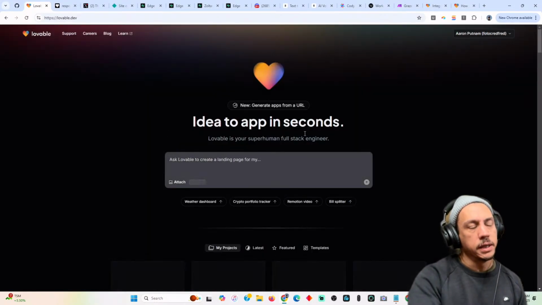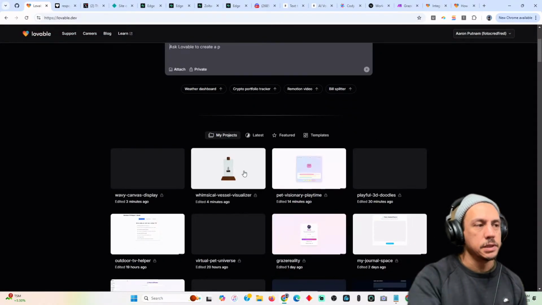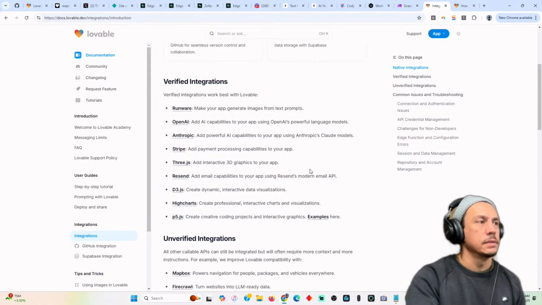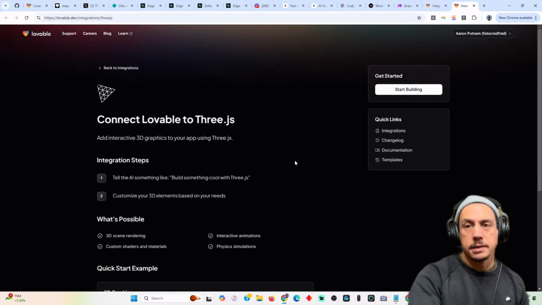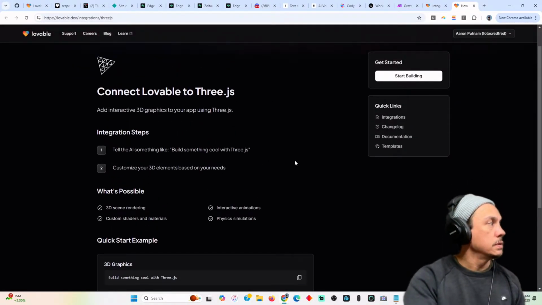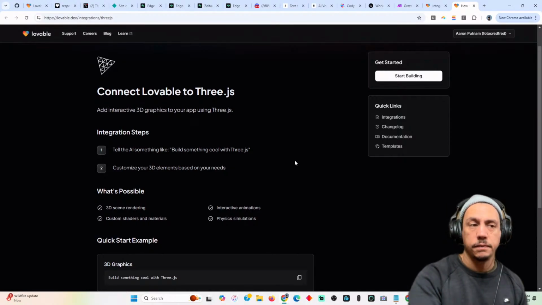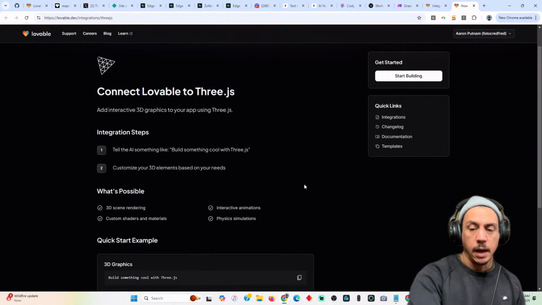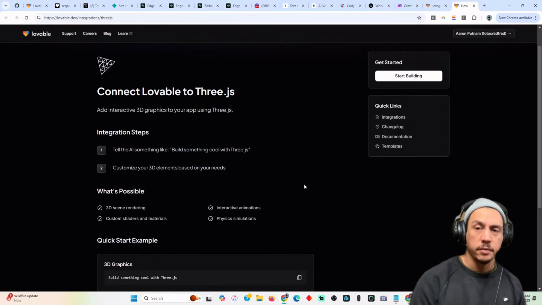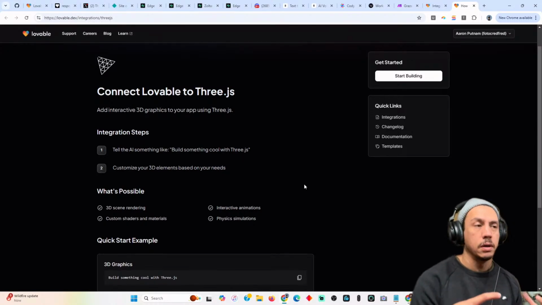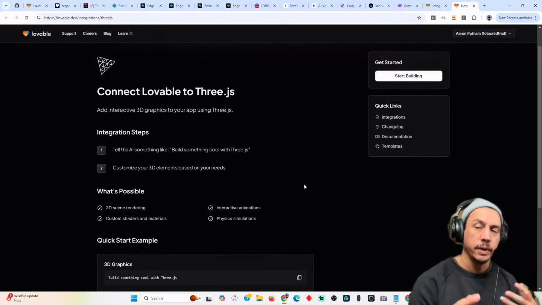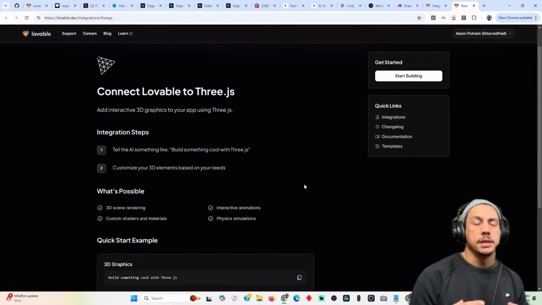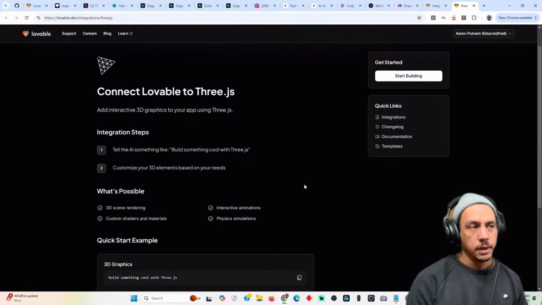3JS was what I wanted to keep the conversation around, the integrations, and 3JS is one of them. If you have experimented with 3JS, if you've built something cool using 3JS, leave a link somewhere. Let me know what it is. I want to share cool projects. I want to understand the limitations of Lovable, where it breaks down, where its strengths are, where its weaknesses are. What kind of projects are more conducive to Lovable than, say, something else.